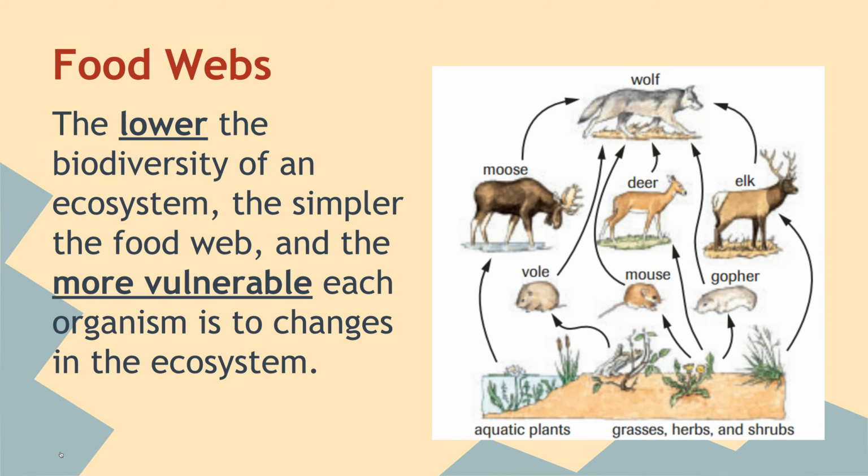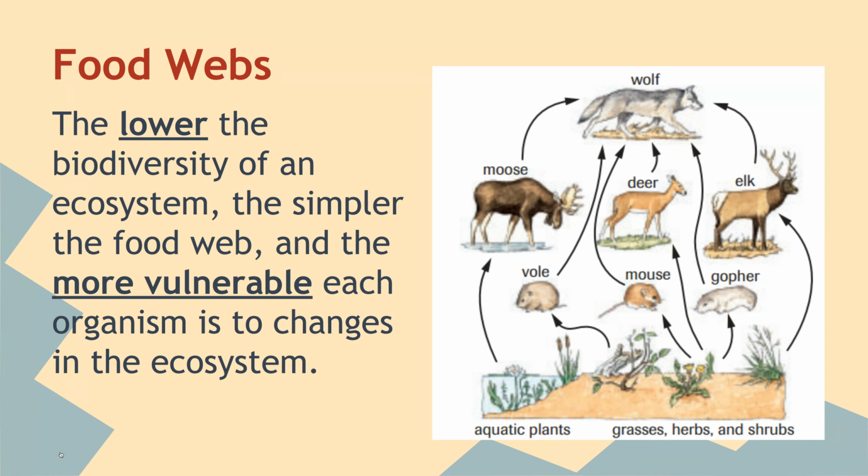Okay, so this is what a food web looks like. It's a little more complex than just the basic food chain, and again, each of these has a basic food chain in it. But now it's showing more of the animals and the plants and other things that are in the ecosystem. So the lower the biodiversity of an ecosystem, the simpler the food web, and the more vulnerable each organism is to changes in that ecosystem.